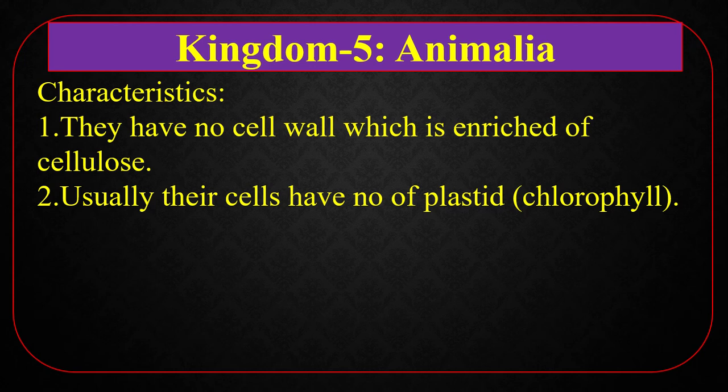Chlorophyll is absent, that means plastid is absent, that's why chlorophyll is absent. If chlorophyll is absent, they can't produce their own food. That's why they have to depend on others for their nutrients. This type of phenomenon is called heterophytic.